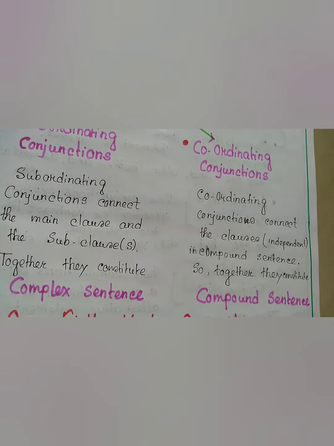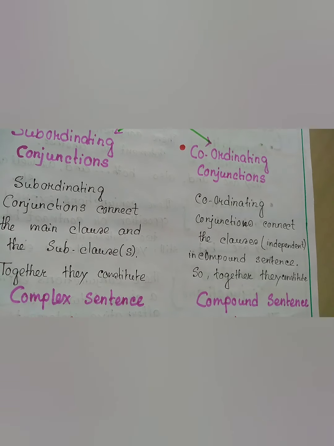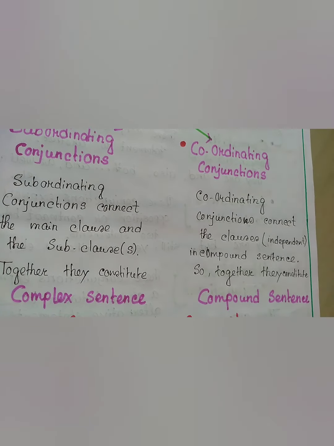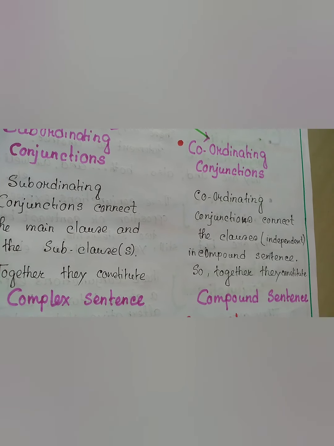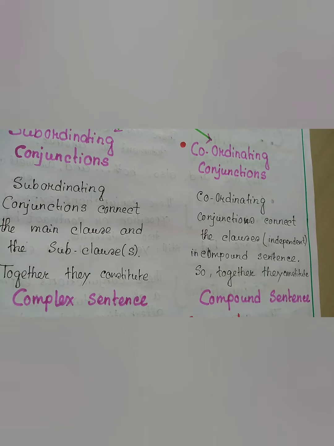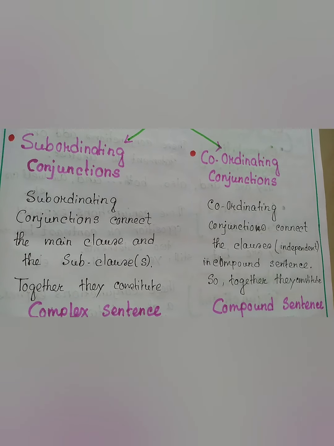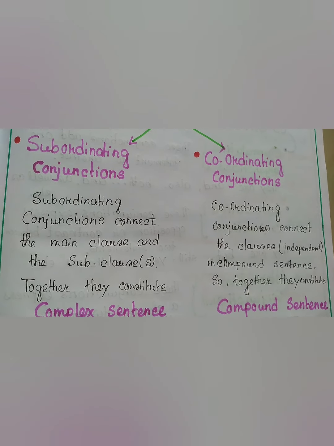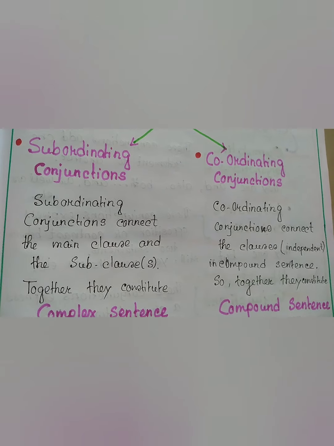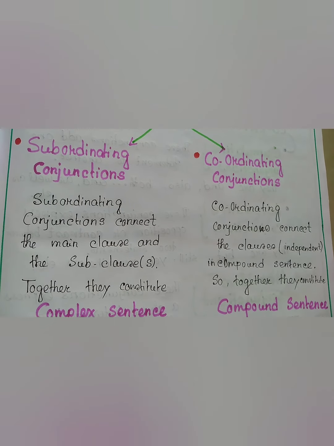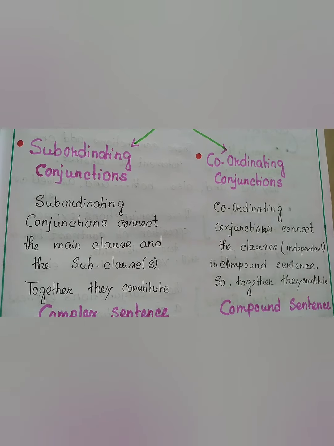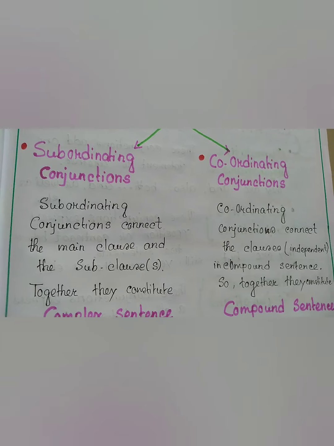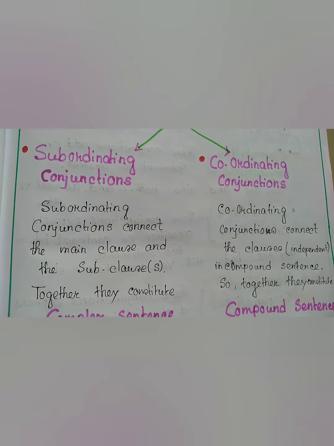And coordinating conjunctions are those conjunctions which connect the independent clauses of a compound sentence, and together they constitute a compound sentence. Subordinate conjunctions have a very long list. The same can be told about coordinating conjunctions. And these two types of conjunctions are very much necessary to constitute complex sentences and compound sentences, and to join sentences into simple, complex, compound or vice versa.